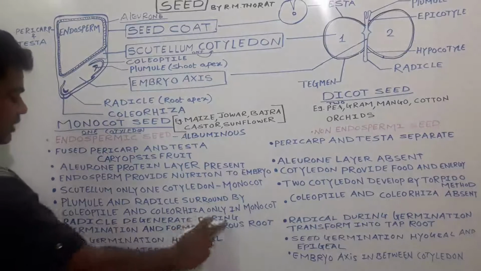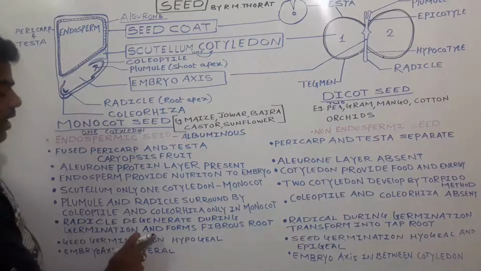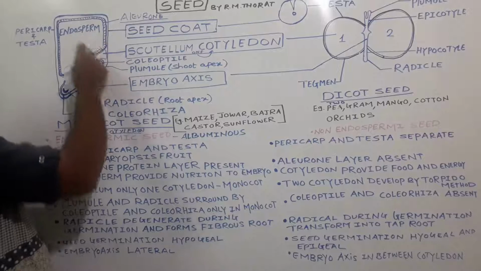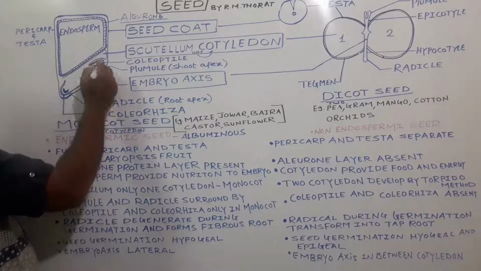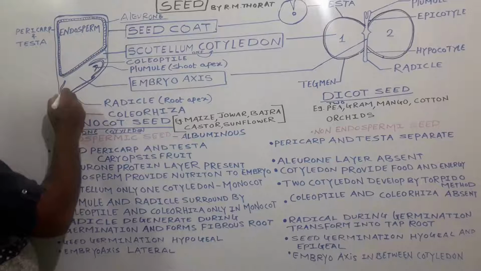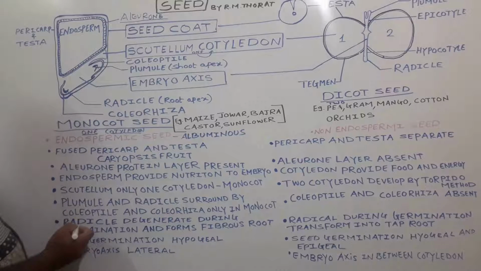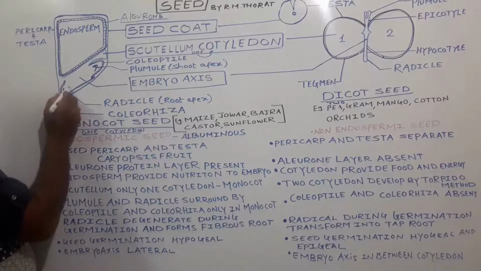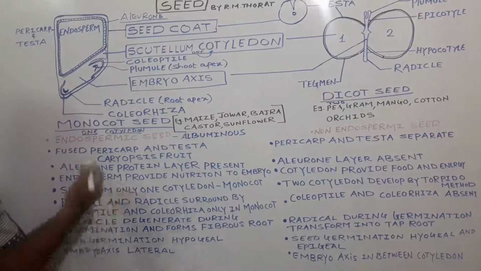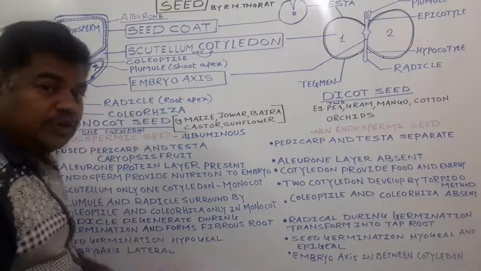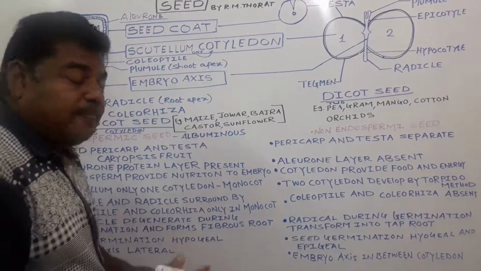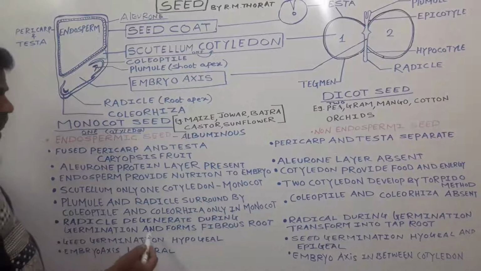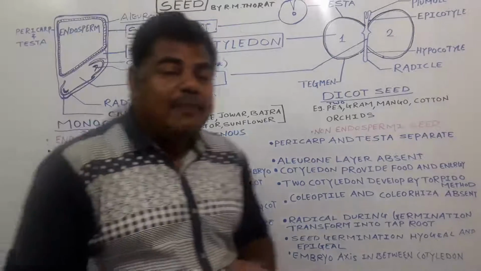The radicle degenerates during germination of the seed. When the seed gets favorable conditions, it germinates like this. From here shoot formation is there, from here root formation is there. At that time the radicle tissue would divide and redivide, but if the tissue degenerates, it does not transform into that one root. Besides this, the radicle degenerates during germination and it forms fibrous roots.